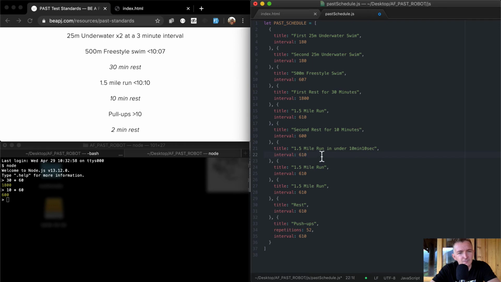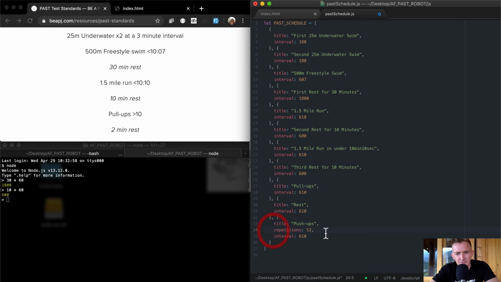1.5 mile run. Next one is a 10-minute rest. And here we go, second, third rest. 4, 10. Is that right? Between the 1.5 miles? Yes, for 10 minutes. And 10 minutes is a 600-second interval, third rest. And then we're going to do, after the 1.5 mile run, we do pull-ups.